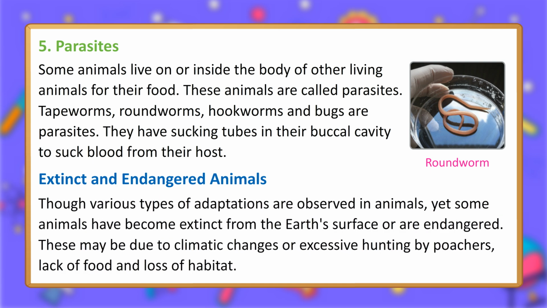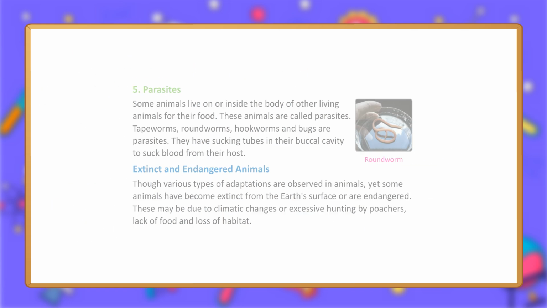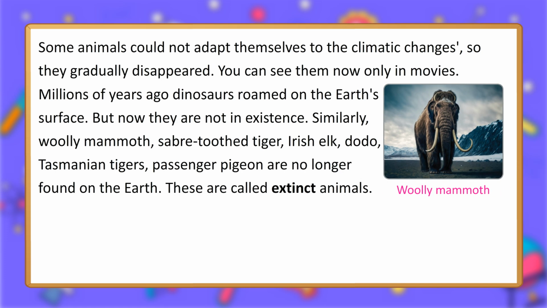Extinct and endangered animals. Though various types of adaptations are observed in animals, some animals have become extinct from the Earth's surface or are endangered. This may be due to climatic changes, excessive hunting by poachers, lack of food and loss of habitat. Some animals could not adapt themselves to the climatic changes, so they gradually disappeared.